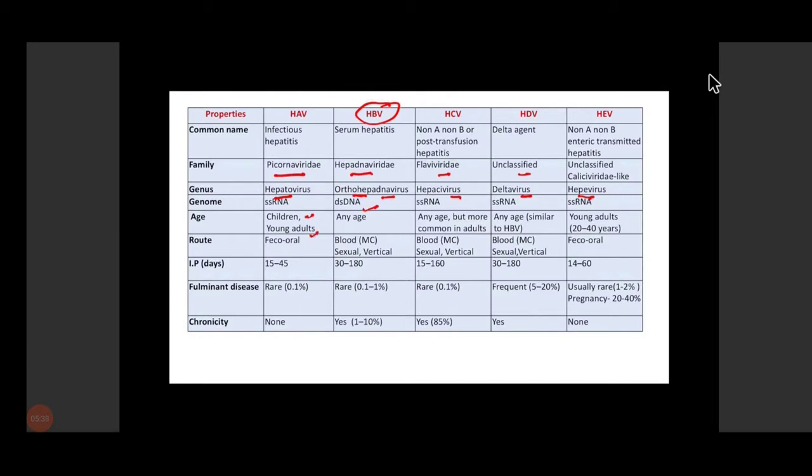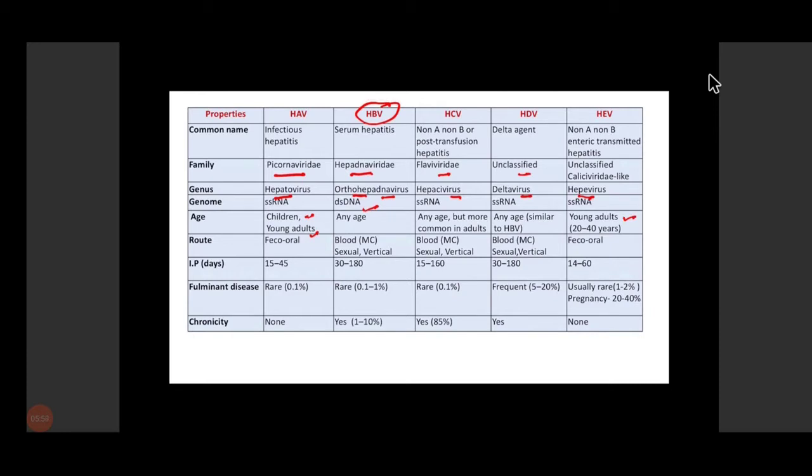HBV, HCV, and hepatitis D virus can affect any age group, but are more common in adults. HBV can also cause infection in neonates and children, so it is also common in childhood. And hepatitis E virus is more common in young adults.